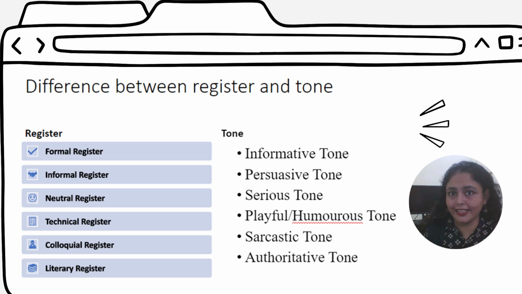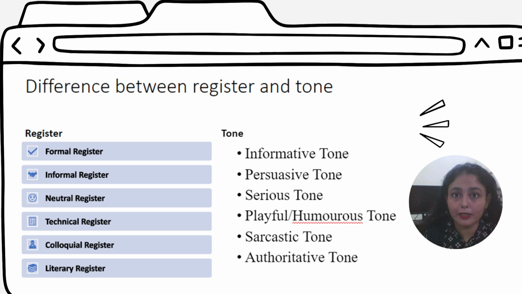Now, let me give you an example to understand. What is your name? This question is an informal question. So, the register is informal. The tone is friendly. What is your name? Now, see the next variant of it where I am asking the same thing using a different register. Could you please tell me your name? Now, here, what is the register?